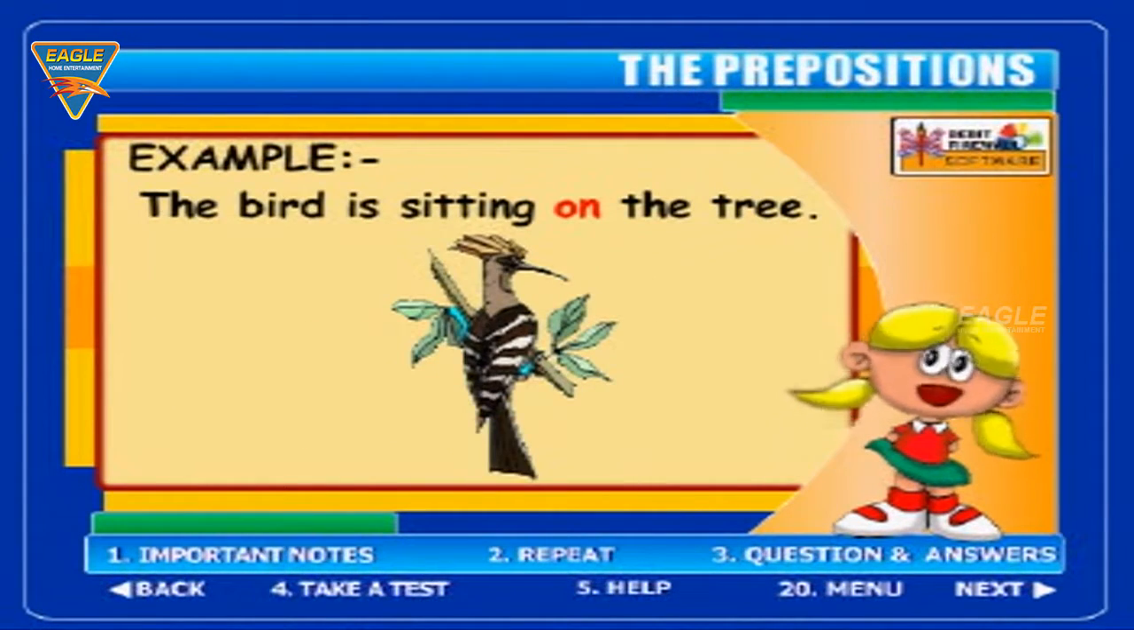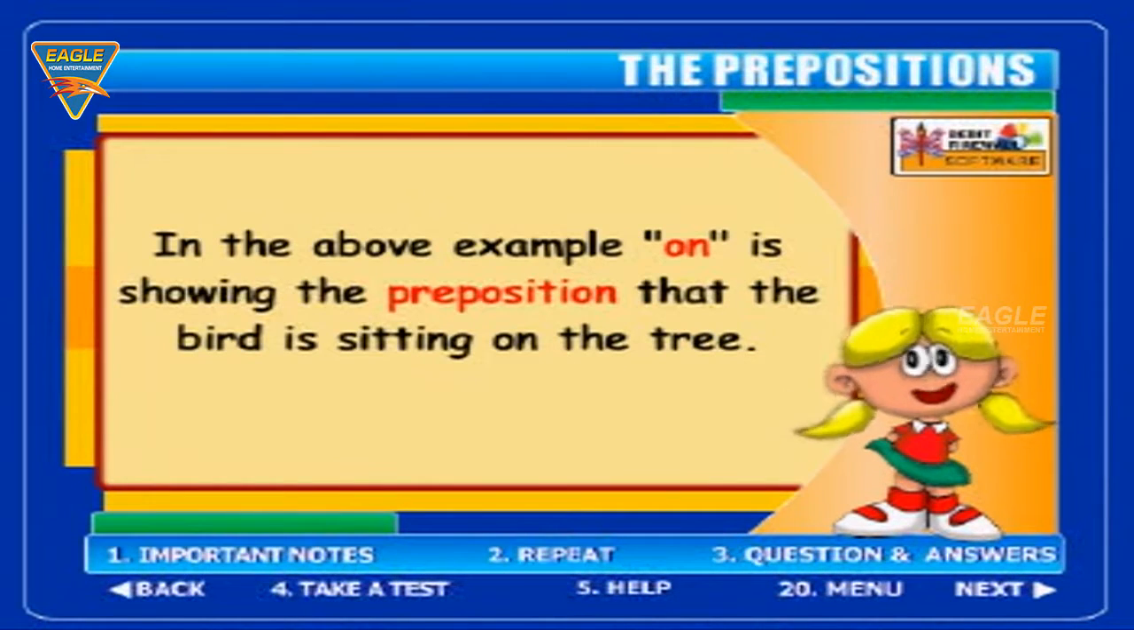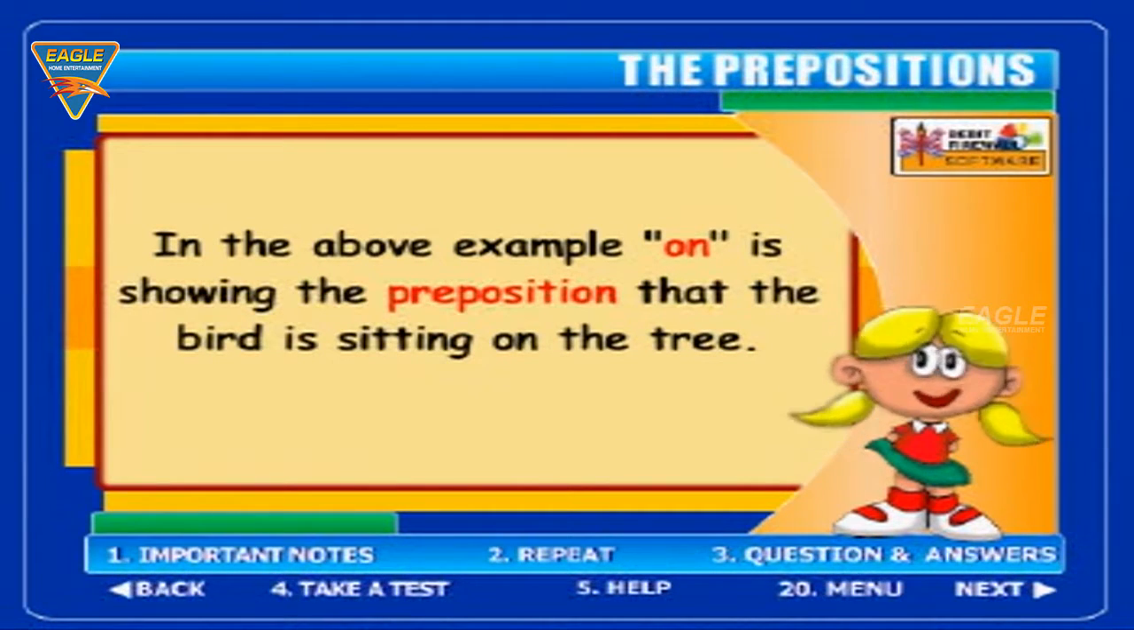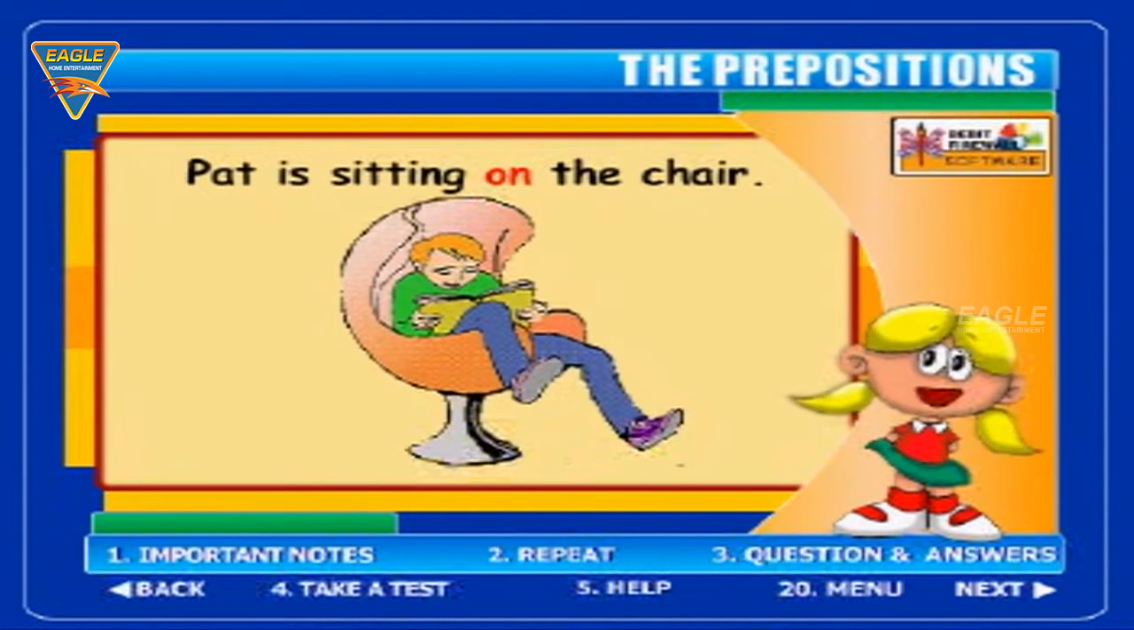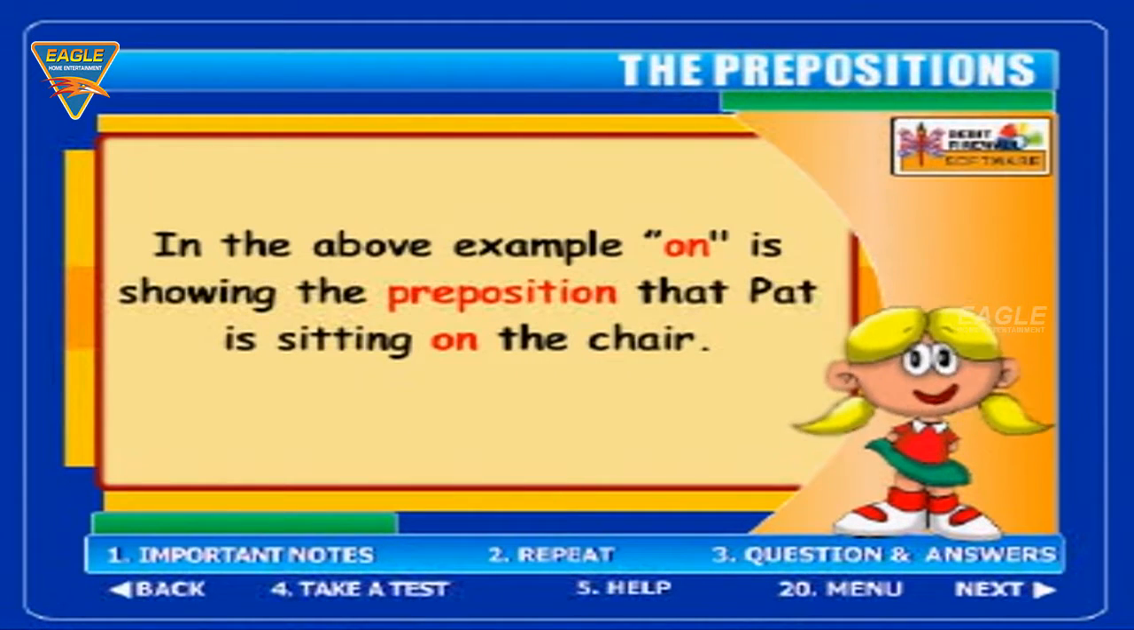Example: the bird is sitting on the tree. In the above example, on is showing the preposition that the bird is sitting on the tree. Example: Pat is sitting on the chair. In the above example, on is showing the preposition that Pat is sitting on the chair.